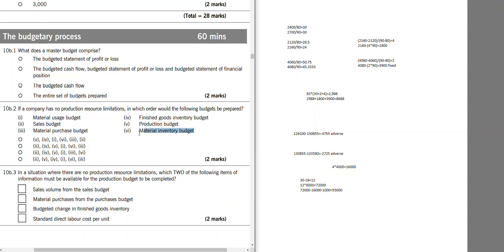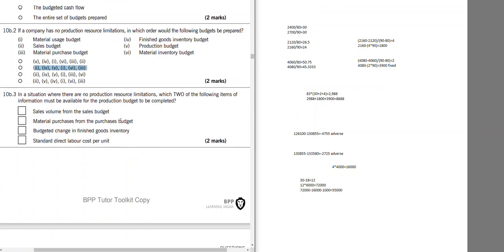And from material usage, then we have to know how much opening and closing inventory we need. And then finally, the material purchase. So the order is 2, 4, 5, 1, 6, and 3. B.